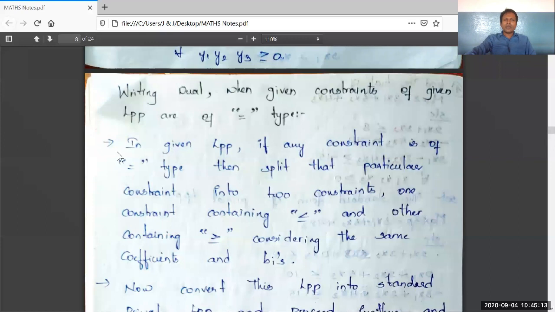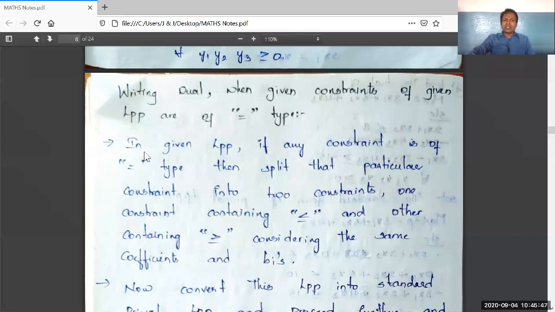See here, it is the first point. It is very simple to remember. An equal to constraint should be split up. That is, we have to divide that equal to constraint into two inequalities. One inequality is of lesser than or equal to type, and the other inequality is of greater than or equal to type, with the same terms on the left hand side and the same terms on the right hand side.